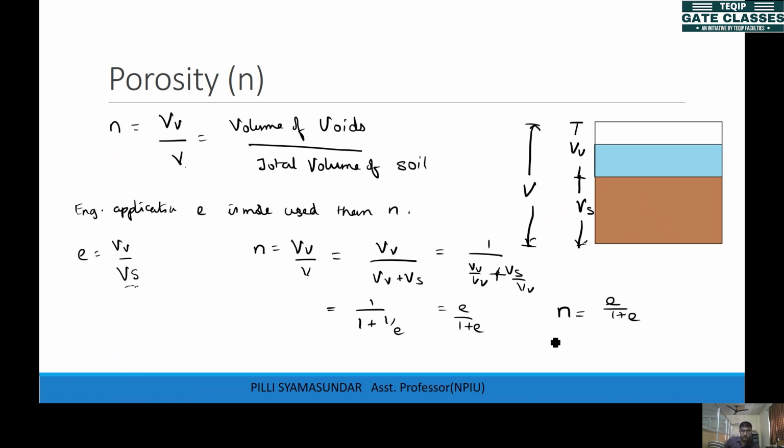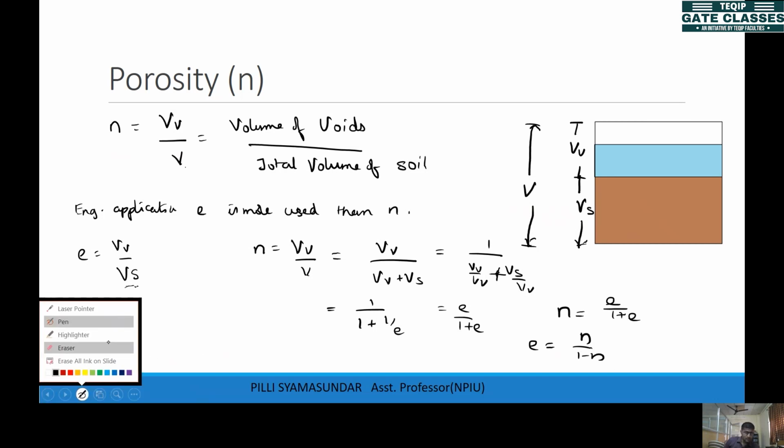The same way you can find e based on n, that is, n by 1 minus n. So these are the relations between void ratio and porosity.